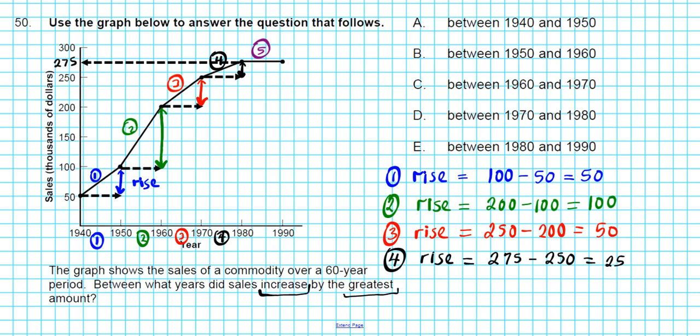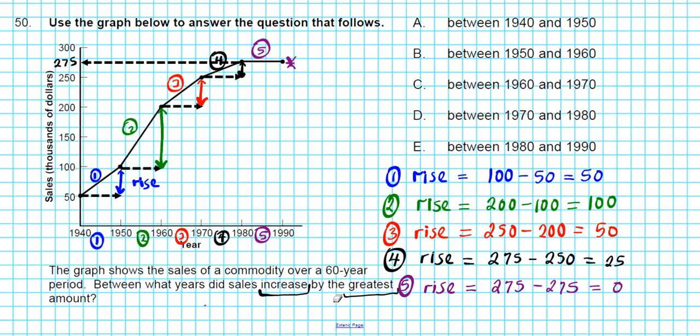No, there's one more, right? We have interval number 5 right here between 1980 and 1990. So let's compute the rise in this case. We're going to have to rise from here to here. For interval 5, our rise is y2 minus y1. Y2 is 275. Guess what y1 is? Exactly the same as y2. There is no rise, no increase here. 275 minus 275 is 0.